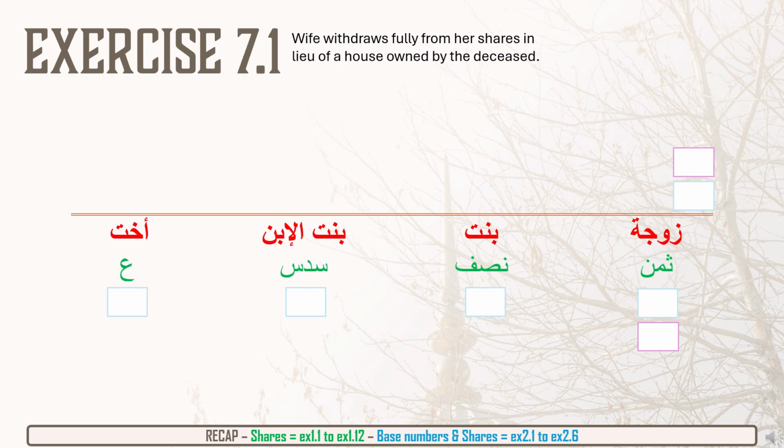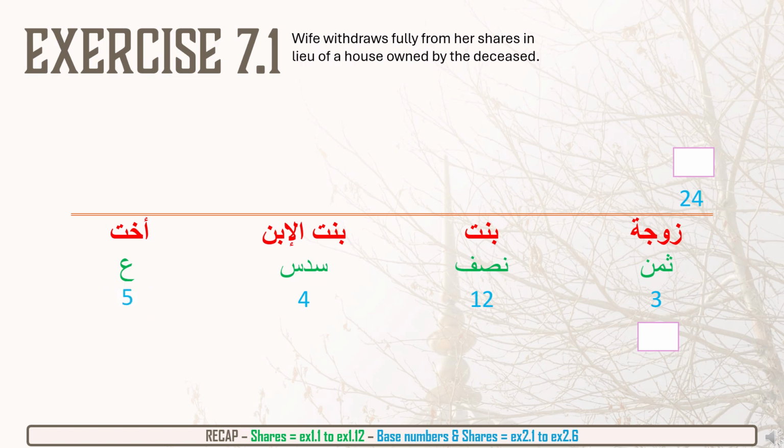Next, we choose a base number. The denominators we have are 8, 2, and 6. The LCM of that is 24. The base number will be 24. The wife will get an eighth of 24, which is 3. The daughter will get a half of 24, which is 12. And the granddaughter will get a sixth of 24, which is 4. There will be 5 shares remaining, and the sister will get those 5 shares.